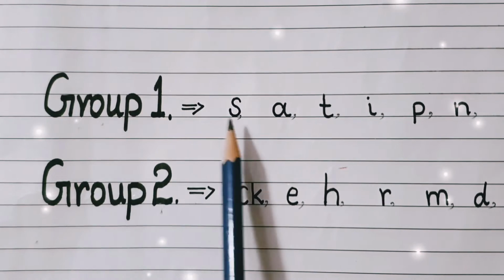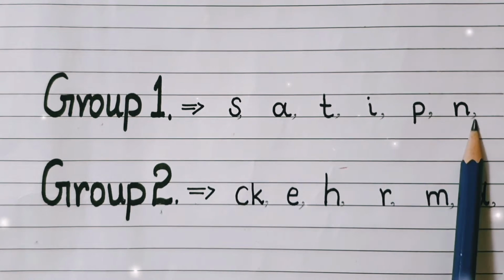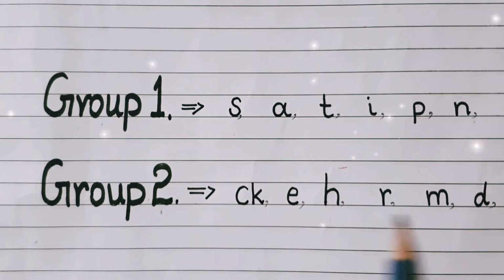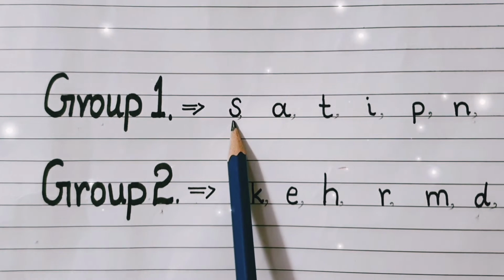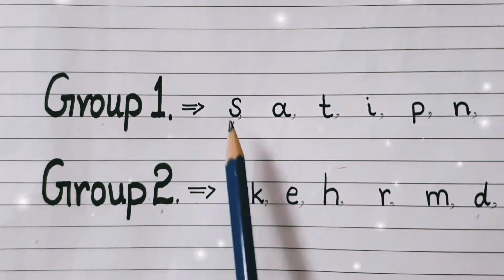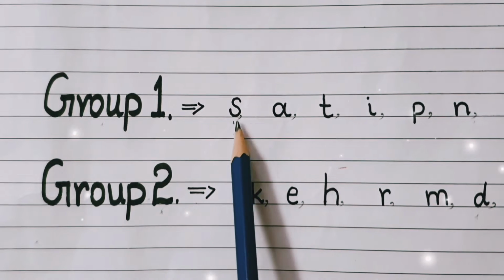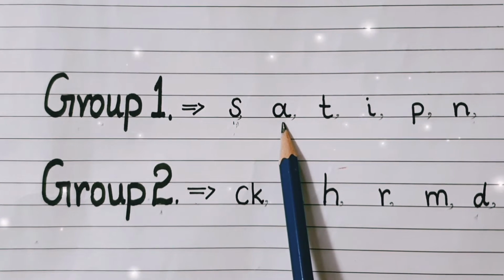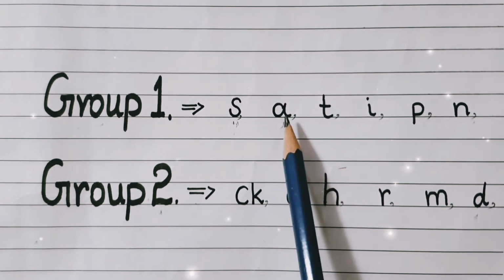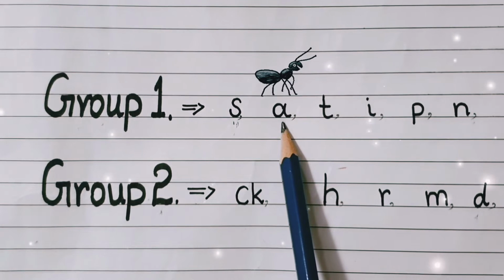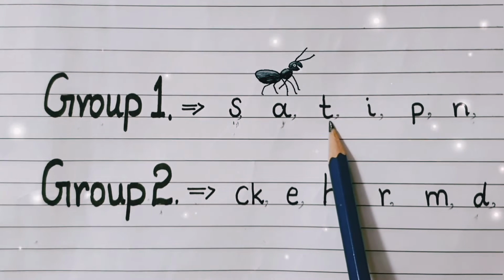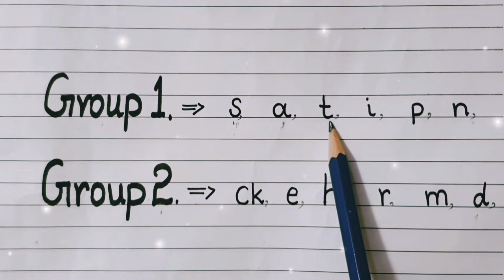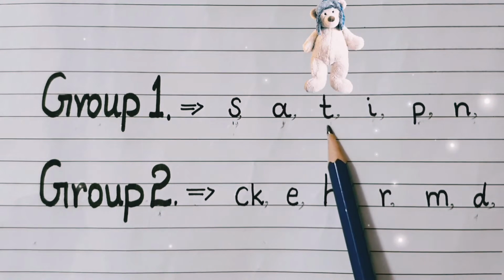In group 1, as you can see these letters, and in group 2, these letters. So this is the letter S, and its sound is S, S, like snake. This is the letter A, and its sound is A, ant. And this is the letter T, and its sound is T, T, teddy bear.